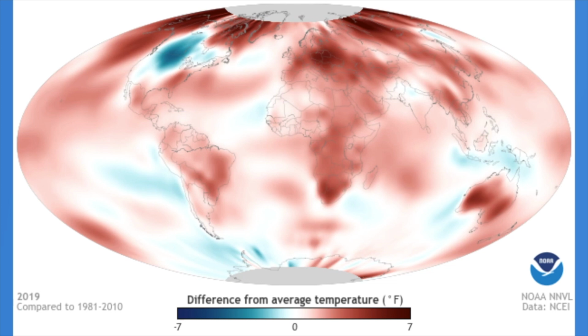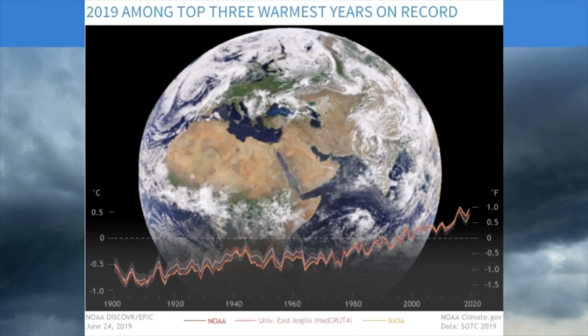The red areas on this map represent areas that have gotten warmer since 1980, while the blue areas have gotten colder. As you can see, not everywhere on Earth is warming at the same rate, but overall, there is more red than blue. A 1 degree Celsius increase in temperature has been recorded since 1800, and since 1980, warming has occurred twice as fast.